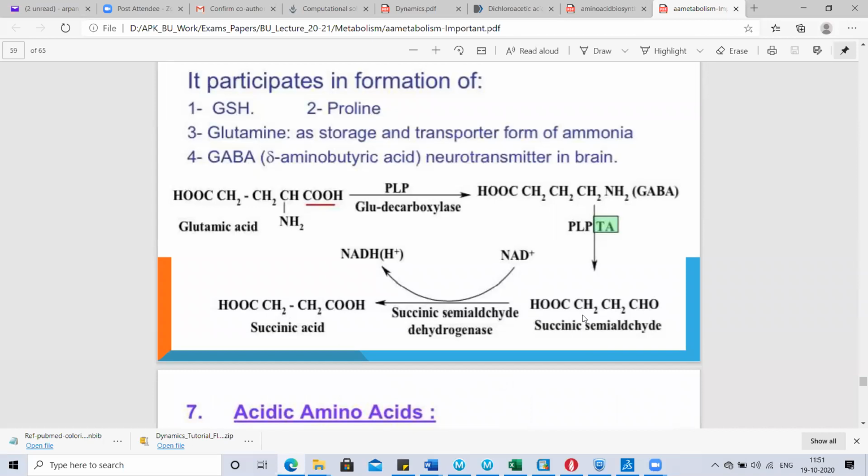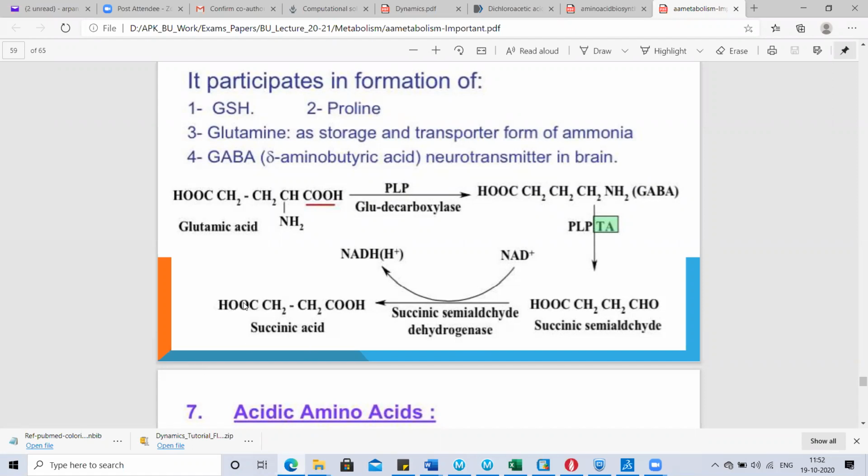Okay, because here too it is just an example of the structure of succinic acid. Just in replacement of one COOH group, there is an aldehyde group present here. So it is succinic semialdehyde, which on dehydrogenation in the presence of succinic semialdehyde dehydrogenase gets converted into succinic acid.